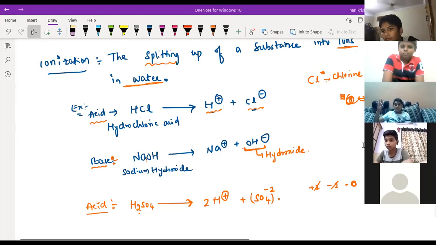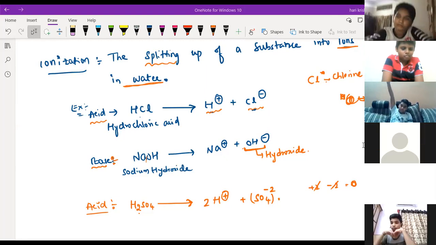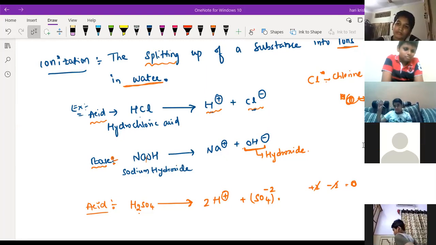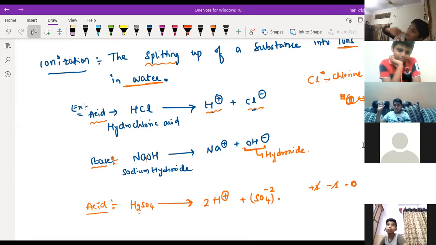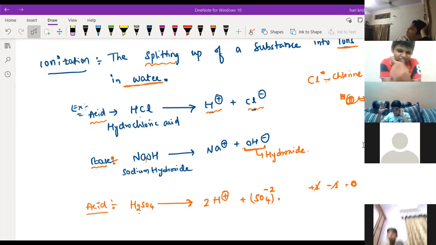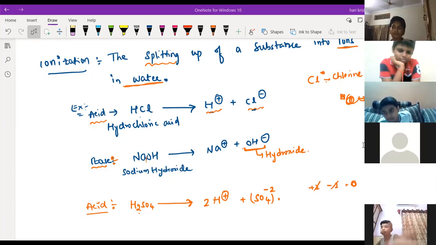Sir, I have a doubt: how can we identify that it's hydrochloric acid? If you dissolve any substance in water, if it produces H plus ions, that is an acid. If it produces OH minus ions, that is a base. Or else we can identify whether the substance is acid or base based upon indicators, like litmus paper. Indicators are substances which show different colors in different media.